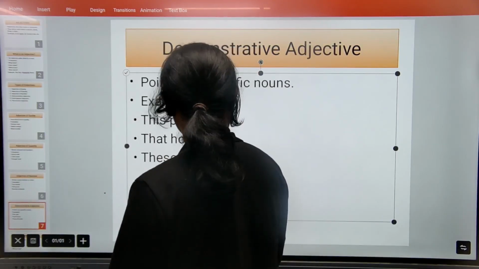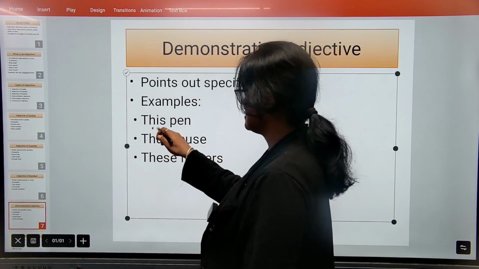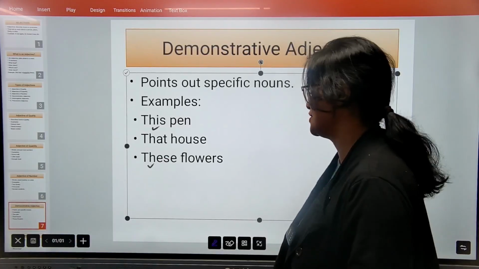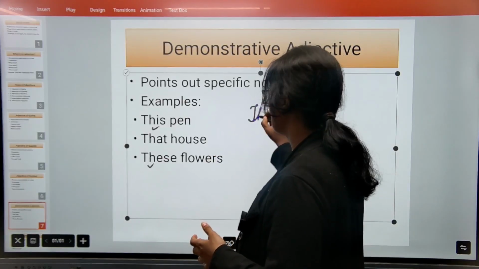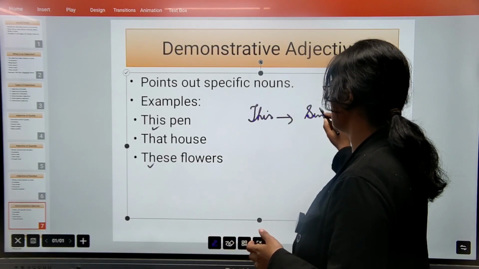So let's see the difference between this and these. I guess you know it, but let's just quickly brush it up. This का मतलब क्या है? When you have a singular thing. This is used for a singular item.